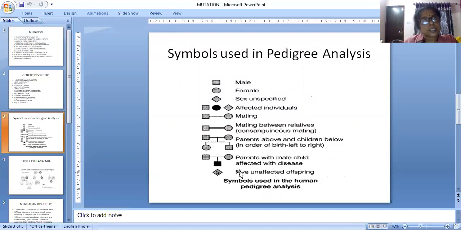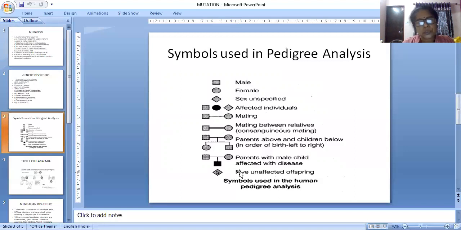From that ancestral history we can understand which genetic disorders are prevailing, and according to that we can arrange marriages. In some genetic disorders, the offspring has the disorder only if both parents are genetically affected. So we study the pedigree of that particular person, and then arrange the marriage such that if an affected male is married to a normal girl, the offspring will not have that type of genetic disorder. We will learn that in detail.